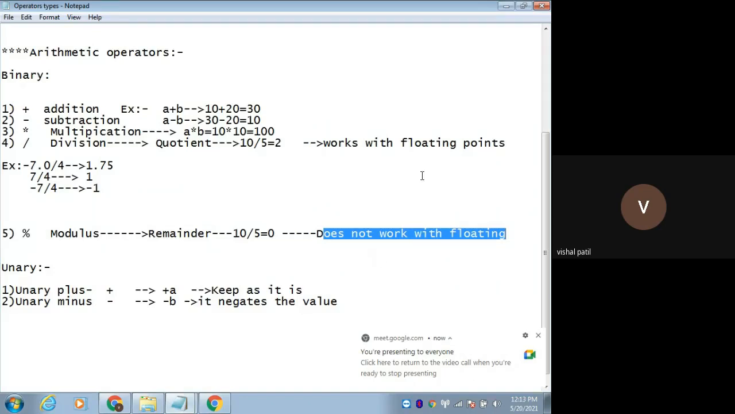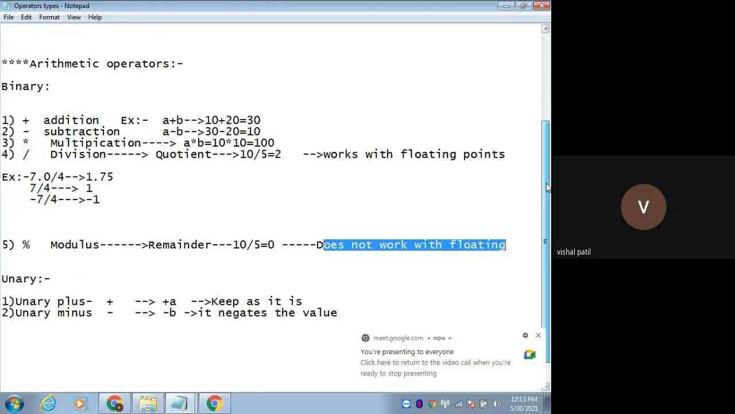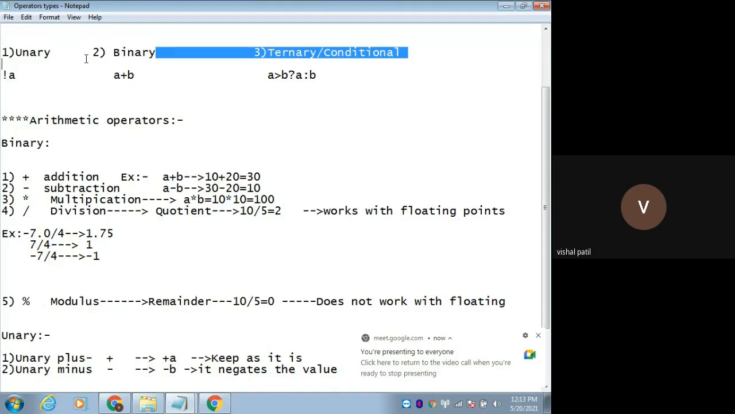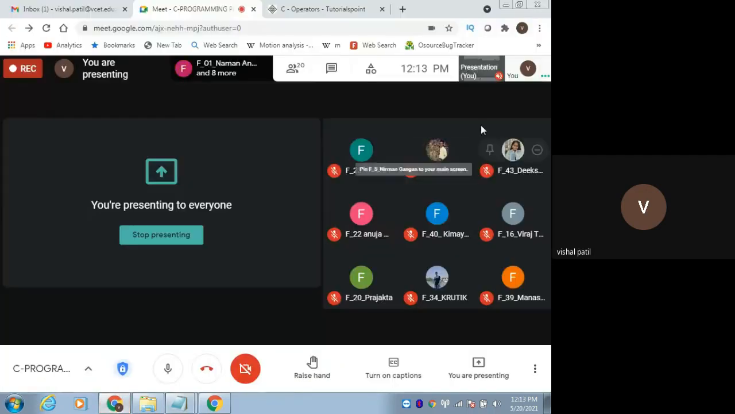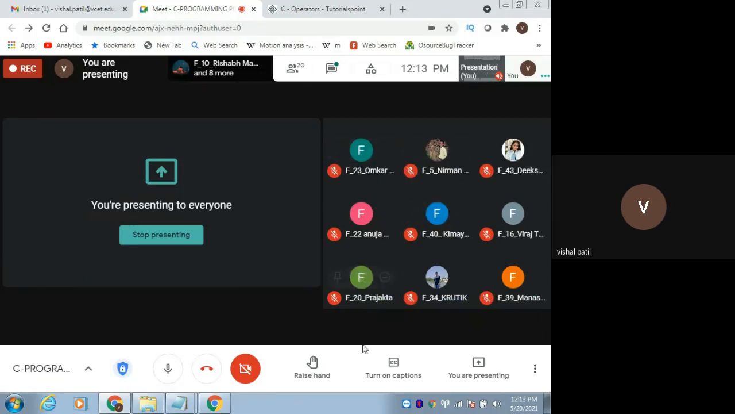Okay, so all these are the arithmetic operators. Now let's see the next category. Tell me, these arithmetic operators, that is addition, subtraction, multiplication, division, and modulus, are they unary operators or binary operators? Tell me which one, unary or binary? Yes, correct, Rishabh. It is binary.